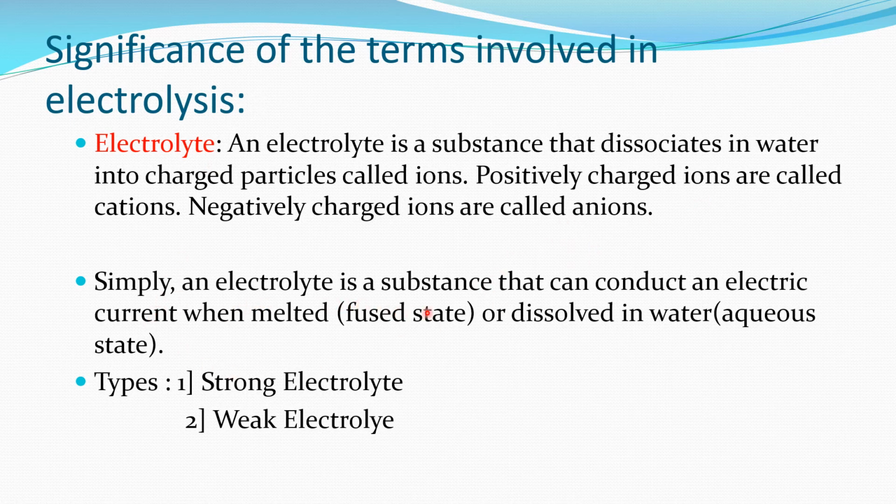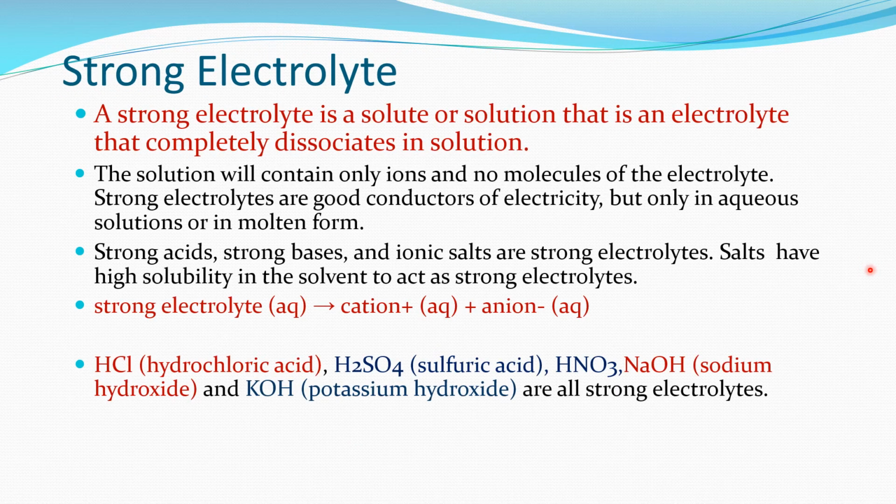Simply, an electrolyte is a substance that can conduct an electric current when melted, which is called the fused state, or dissolved in water, that is the aqueous state. There are again two types of electrolytes, strong electrolyte and weak electrolyte. So what is a strong electrolyte?